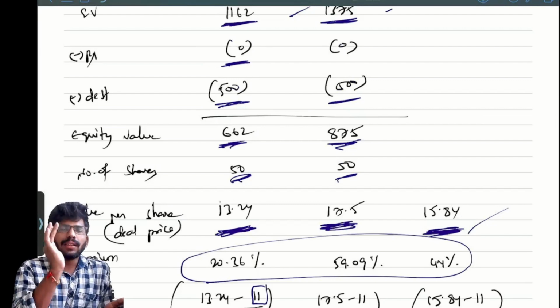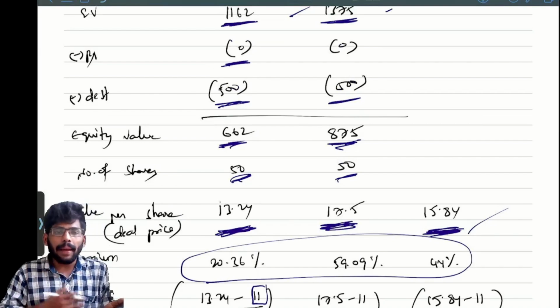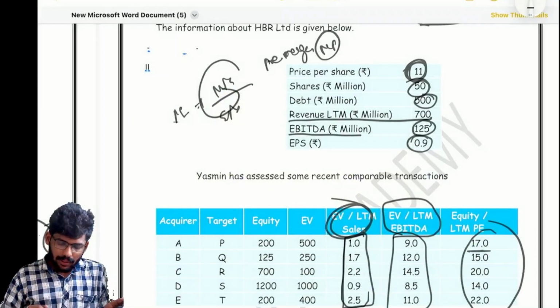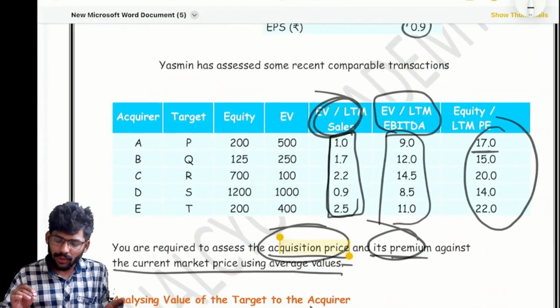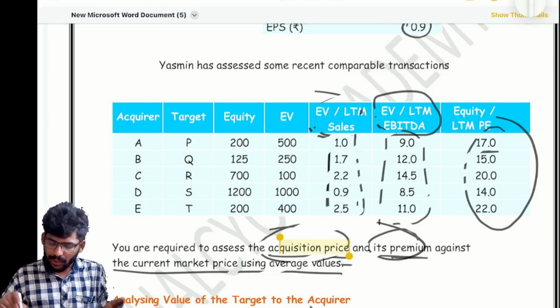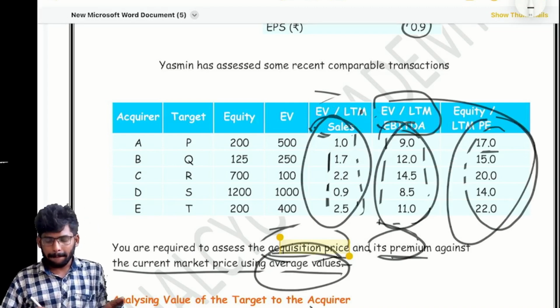I think nothing too difficult. Don't panic about this question. When you see it, you may not get a doubt. What are the special points I am going to discuss? First of all, you need to take the average value. The question itself said average values. You need to take average. Clear?